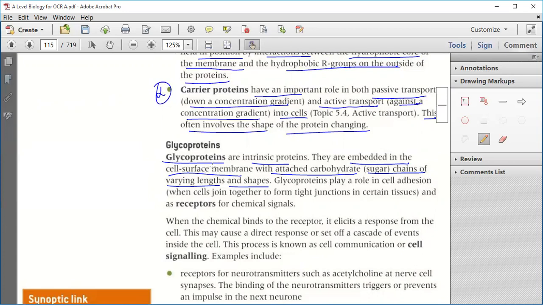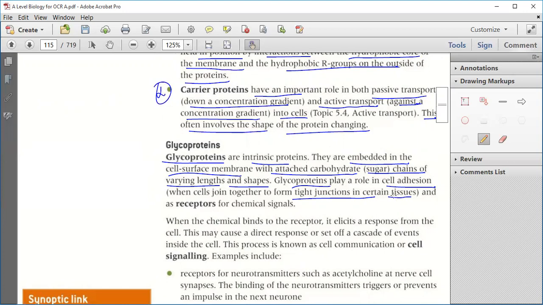They are embedded in the cell surface membrane with attached carbohydrate sugar chains of varying length and shape. Clear?